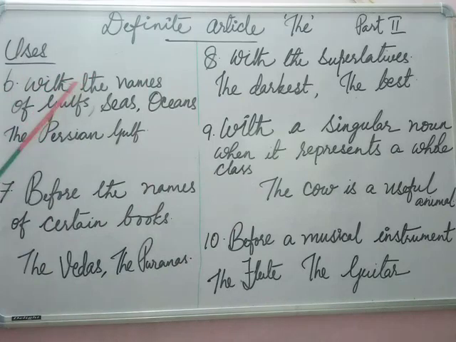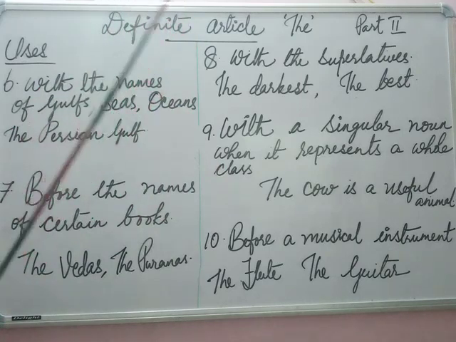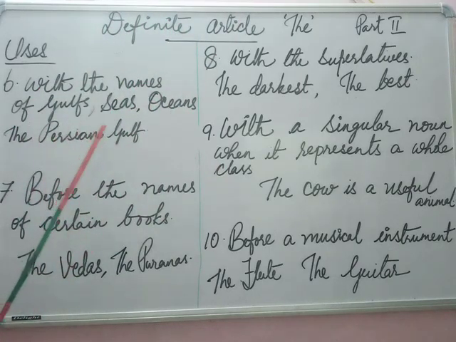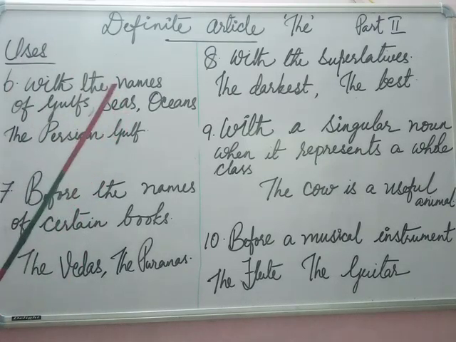Come to the first use, with the names of gulfs, seas, oceans. That means before the names of gulfs, seas, oceans, we use the definite article "the". For example, the Persian Gulf, the Red Sea, the Indian Ocean, the Atlantic Ocean. I hope you understood. Now, next one.